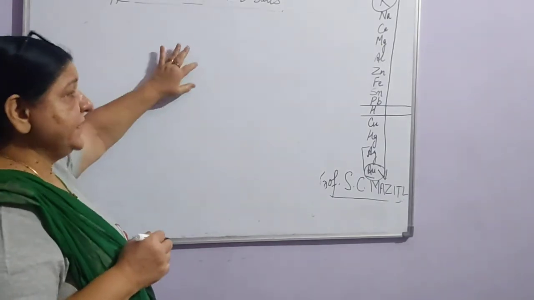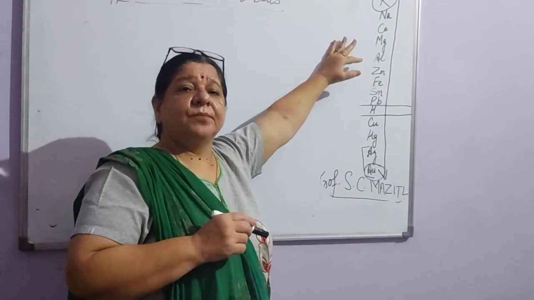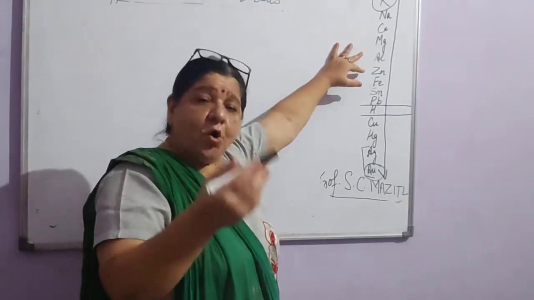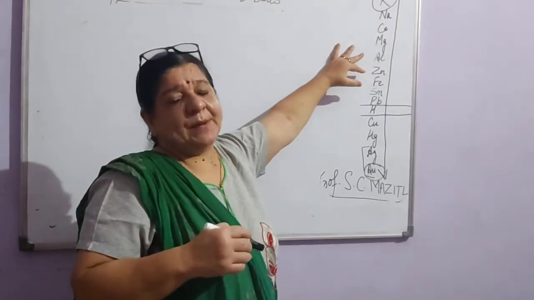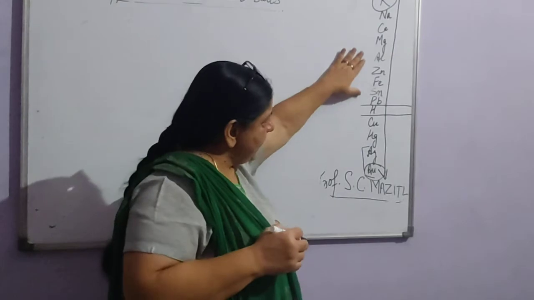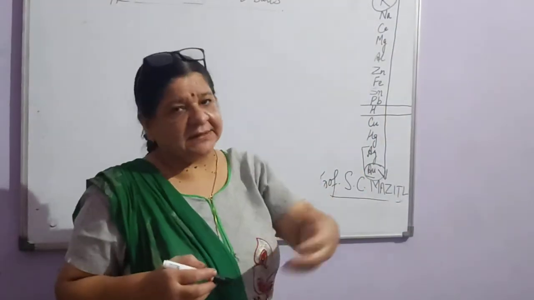Right? Now, for this it is very important to learn this metal reactivity series. You know that only the metals which are more reactive can displace the less reactive metals. So you can come to know from this series which metals are more reactive than the other metal.